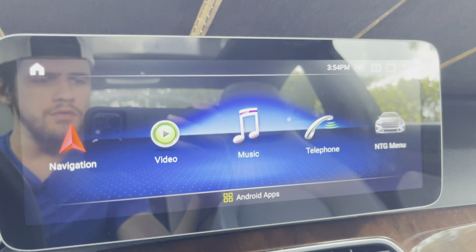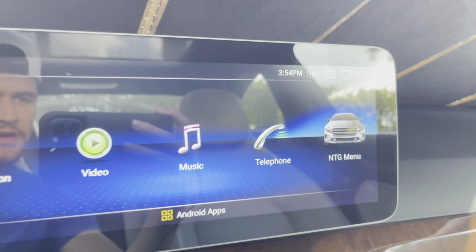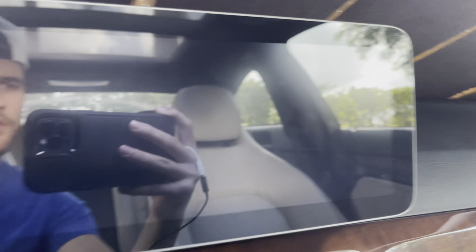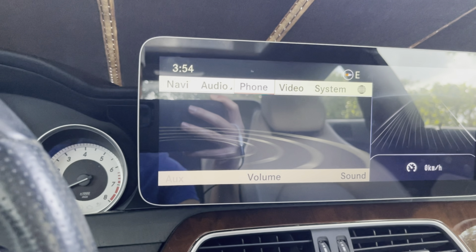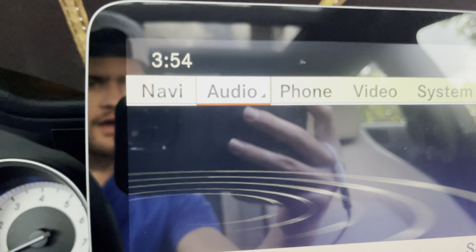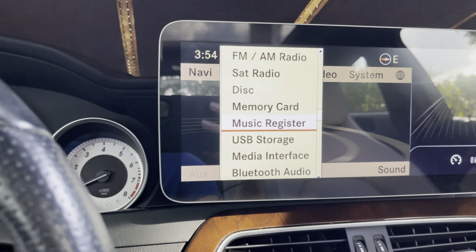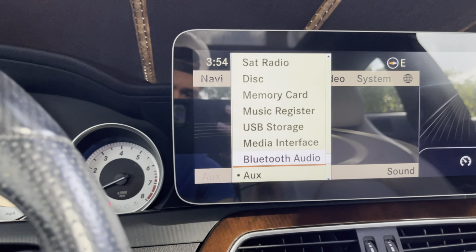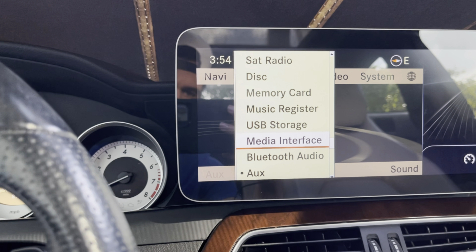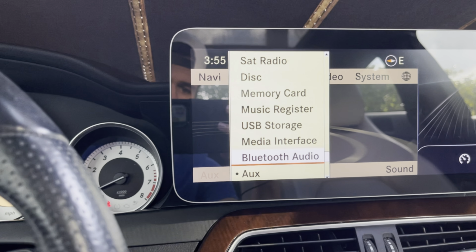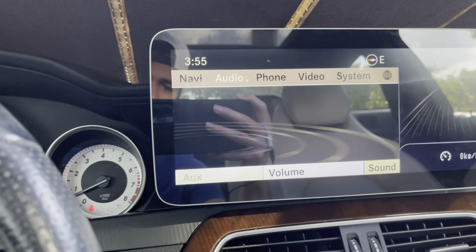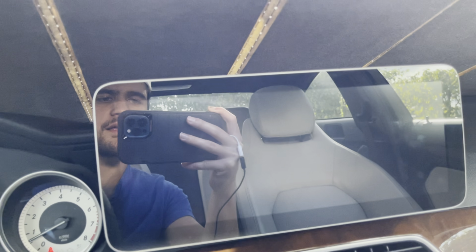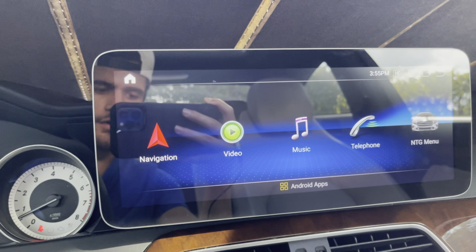Solution number 2, head over to your NTG menu. Once we're here, you want to go into audio there on the top, and you have to make sure that you have aux selected. If you're in Bluetooth mode or media interface, your music will not play. You have to be in aux mode. You head back in, and now the music will work.